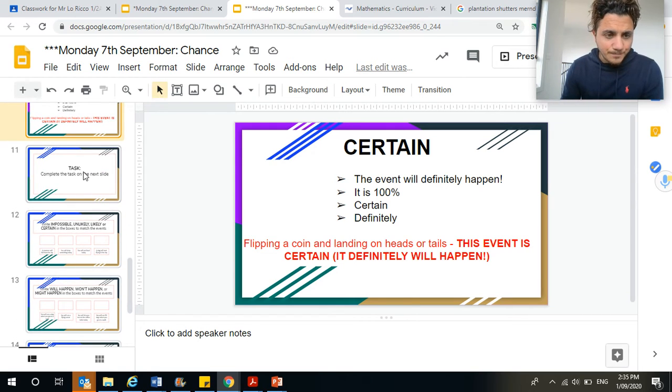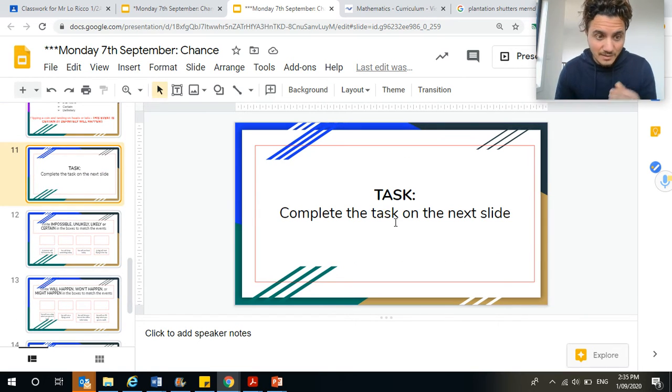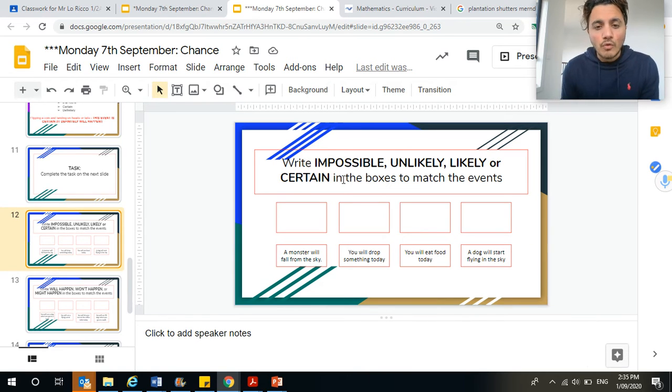Your task today is to complete the tasks on the next slides. It says here, write impossible, unlikely, likely, or certain in the boxes below to match the events. All the events are written down here. You have to read them first. Let's go through a couple.